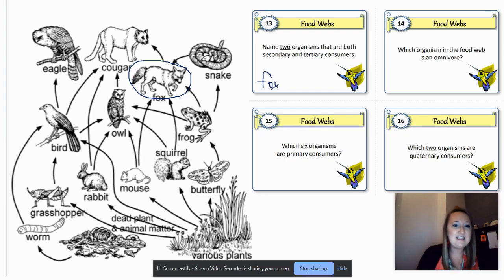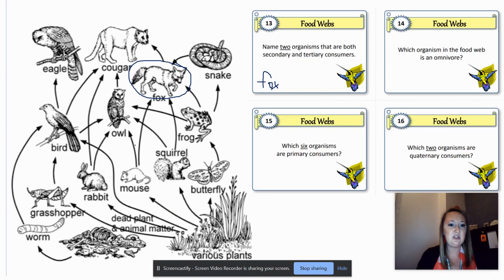Okay, let's look and see if we can find another one. Let's look at the owl, right? So we've got producer, primary consumer is the squirrel, secondary consumer is the owl. So it's a secondary consumer. Let's see if it's a tertiary consumer because it's got lots of arrows going to it.